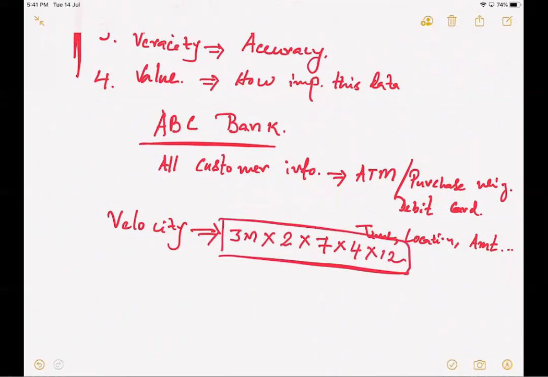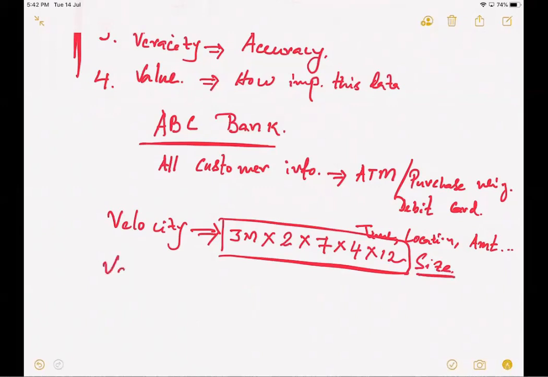And finally, from that, I can also understand what is going to be the size of the data. So this is how we can figure out the velocity.